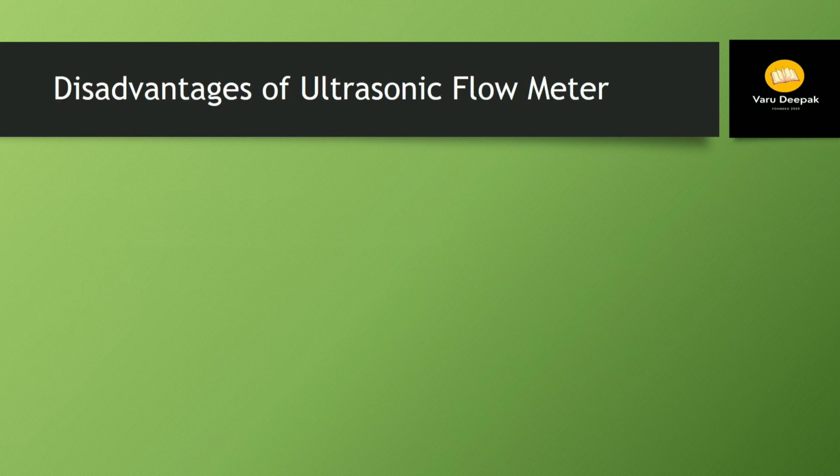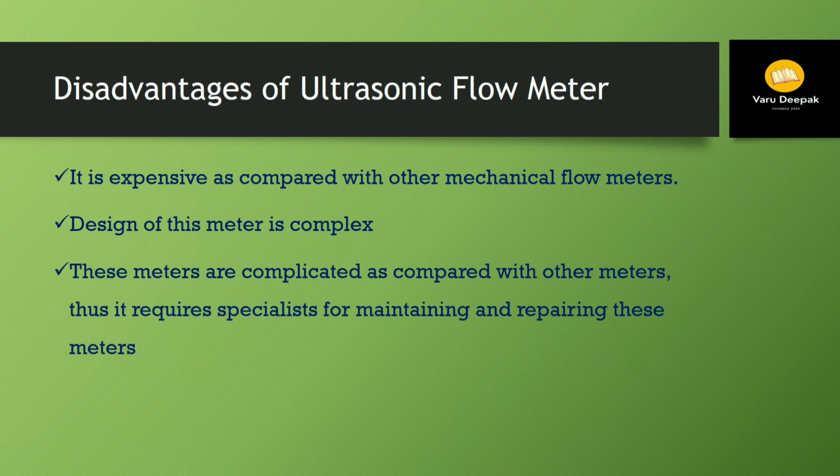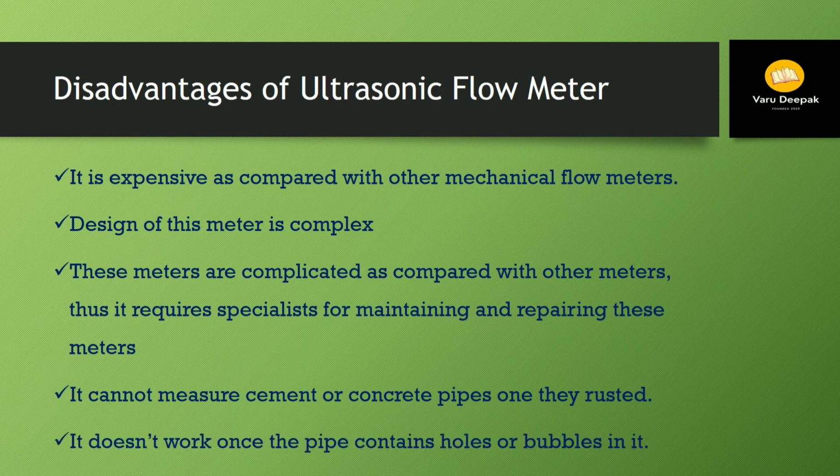Now let us see some of the disadvantages of ultrasonic flow meter. It is expensive as compared with other mechanical flow meters. The design of this meter is a little bit complex. These meters are complicated as compared with other meters. Thus, it requires a specialist for maintaining and repairing these meters. It cannot measure cement or concrete pipes, or pipes that are rusted. It does not work once the pipe contains holes or bubbles in it.